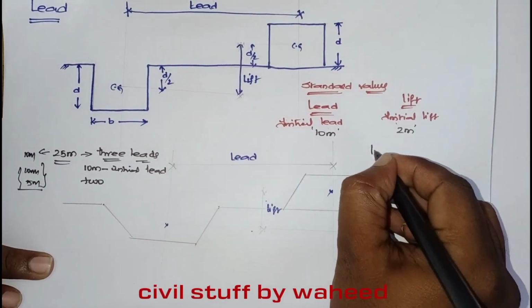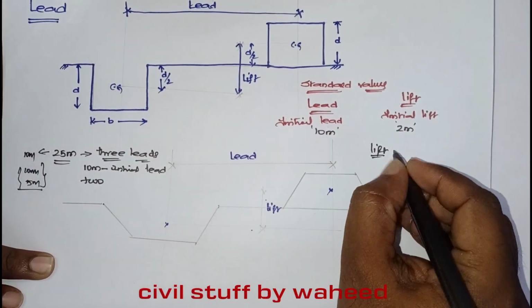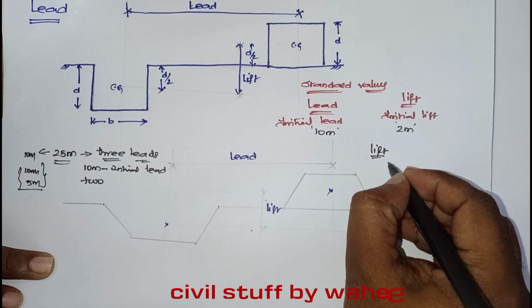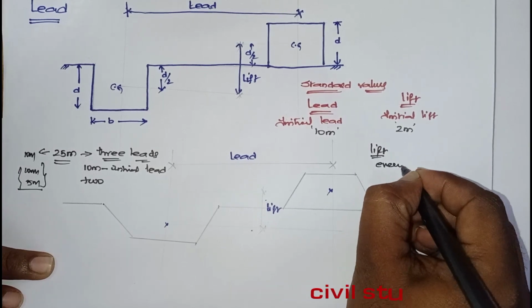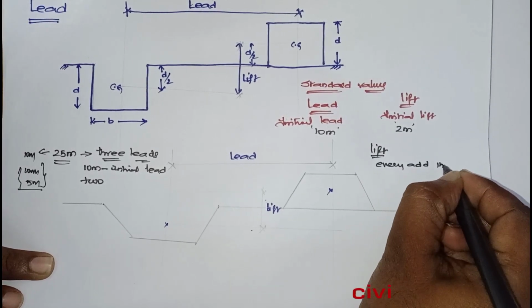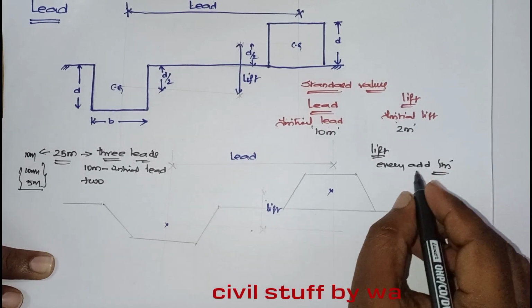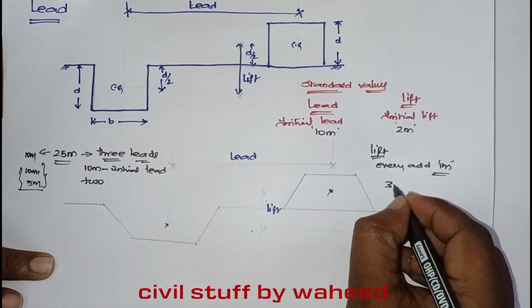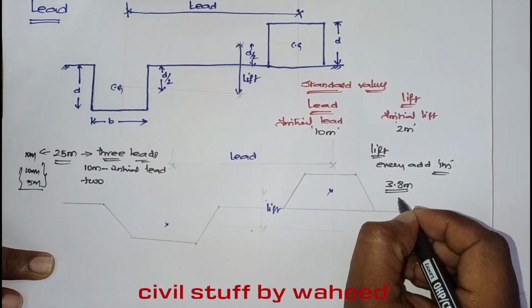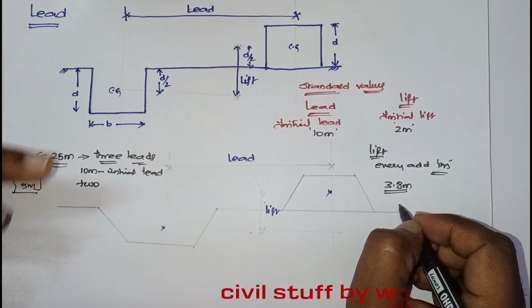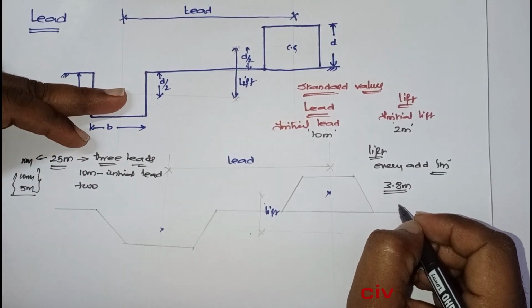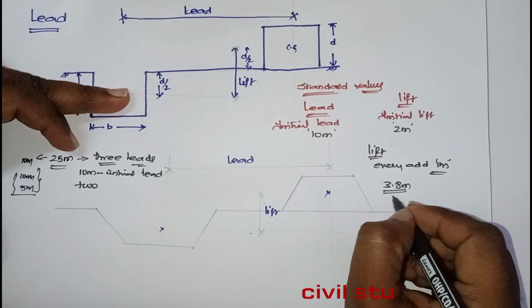Similarly, for lift, initial is 2 meters. Next, for every additional 1 meter, you have to pay the extra amount. Suppose 3.8 meters is the lift I said. I asked the person to lift the soil 3.8 meters.